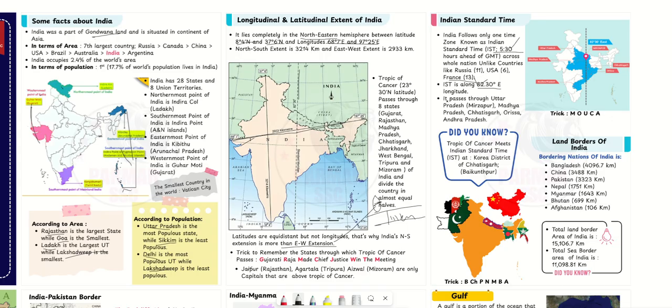It passes through Madhya Pradesh, Odisha, Uttar Pradesh, Chhattisgarh, Andhra Pradesh. So you can remember it as MOUCA. This is a trick. M for Madhya Pradesh, O for Odisha, U for Uttar Pradesh, C for Chhattisgarh, and A for Andhra Pradesh. Then land borders of India. Another point, that is this one here.